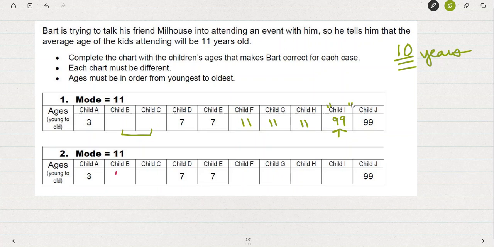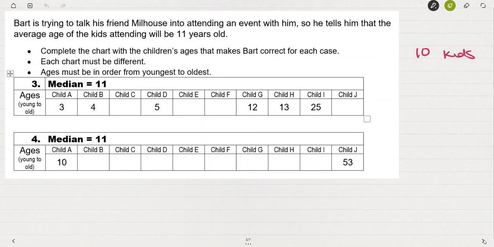Using the word child rather vaguely, this could be a 99-year-old child, and so on. Make sure that when you do chart 2, you're doing it in such a way that it's different from your chart number 1, but there are a number of different right ways to do this.